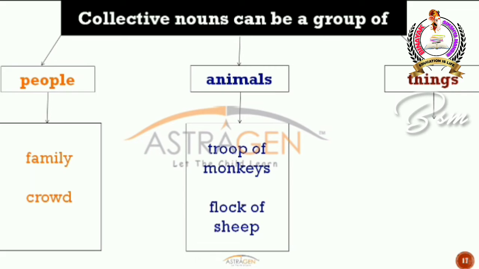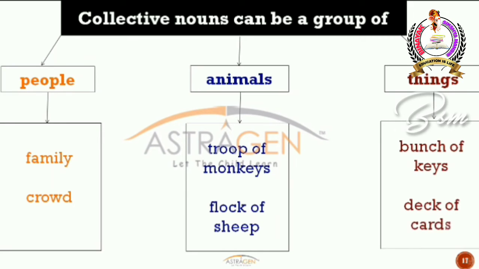Similarly, flock of sheep. Sheep is singular and plural both. When you have many sheep together at one place, you call them a flock of sheep, but not a group of sheep. Alright, so like that, for each and every different animal, we have different collective nouns. What about things? Yes, things also have collective nouns. For an example, bunch of keys. Keys is nothing but a plural noun again. When you have many keys together, you call that group a bunch, but you will not say group.